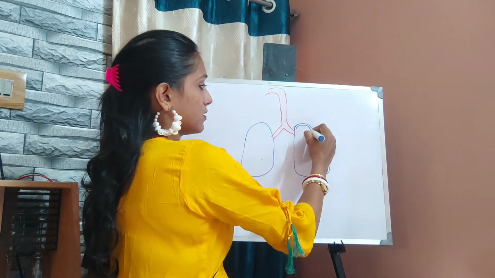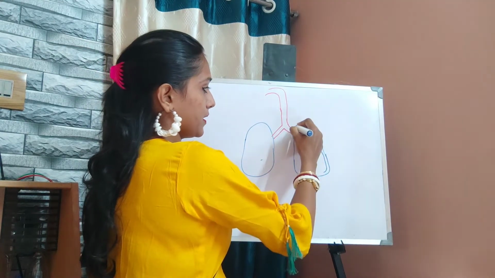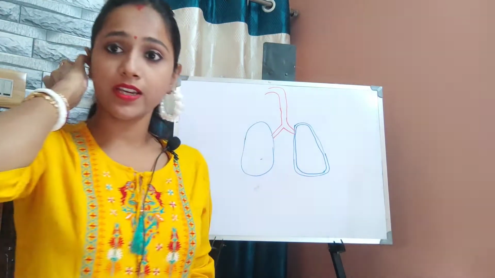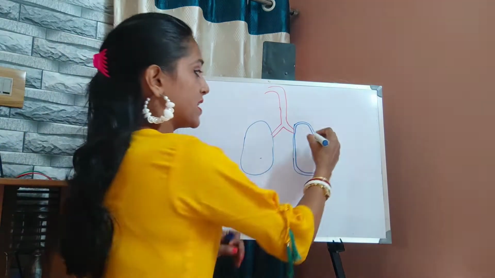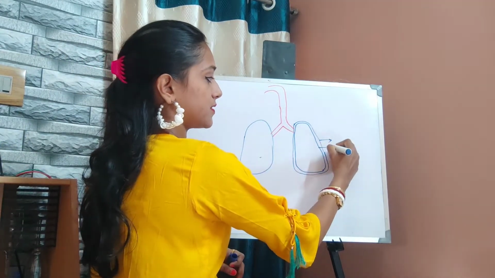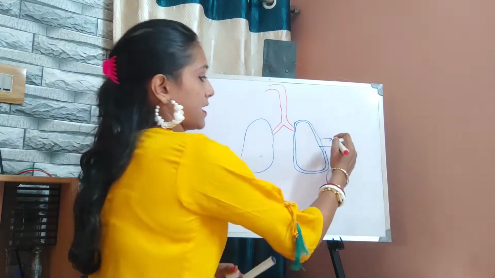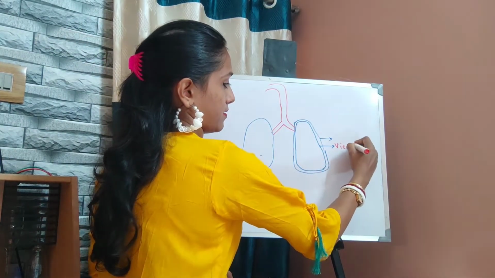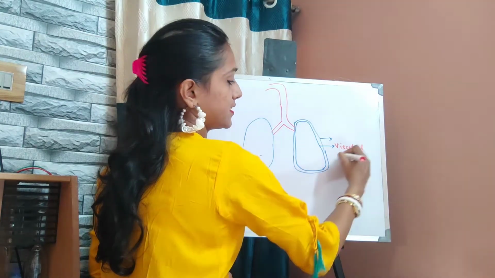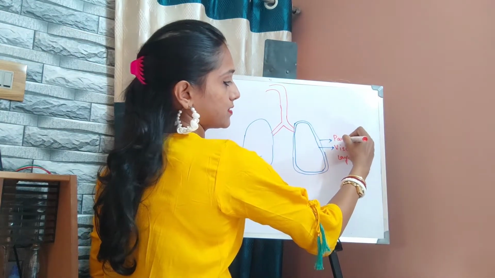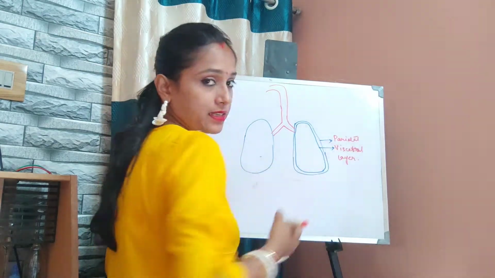The lung is a double membrane bound organ. It has two membranes. This is our outer membrane and this is our inner membrane. The inner membrane is termed the visceral layer or visceral membrane, and the outer one is termed the parietal membrane or parietal layer.